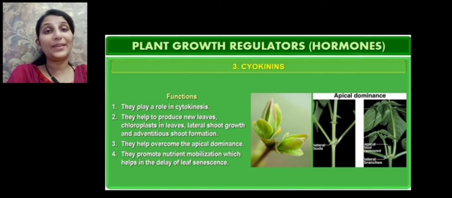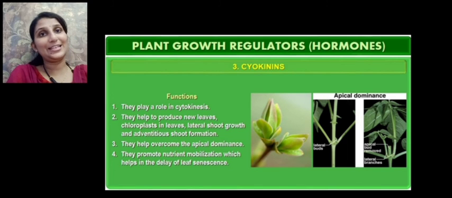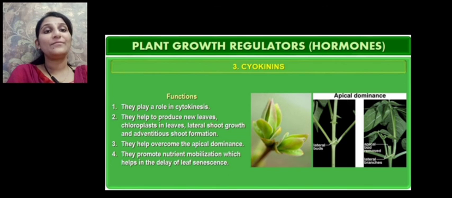They help overcome apical dominance so that the lateral buds can grow when the apical bud is removed. They promote nutrient mobilization, which helps delay leaf senescence, so that the leaf does not get detached from the plant. Nutrient mobilization means the useful nutrients from the leaves are mobilized to other parts.